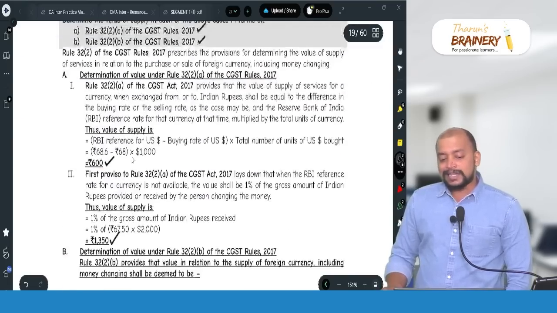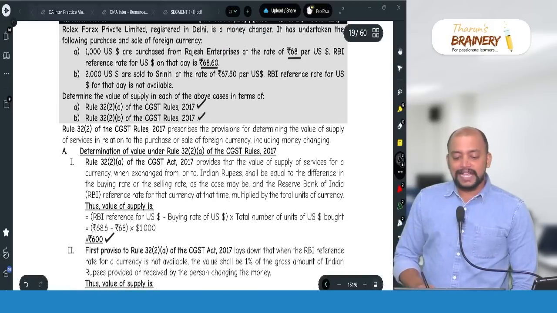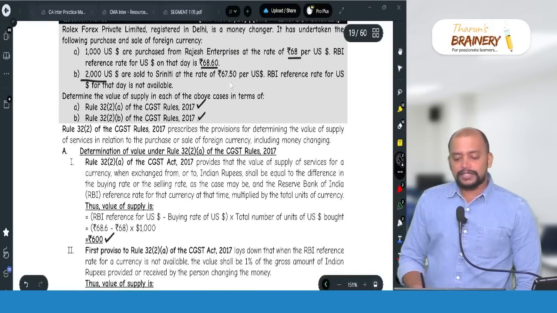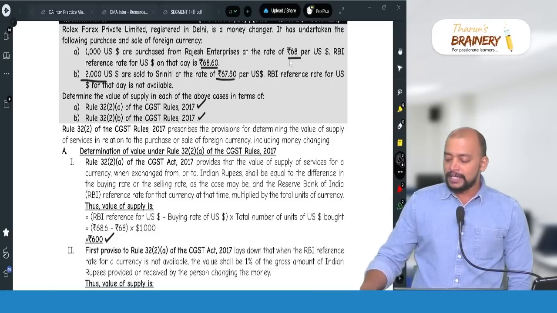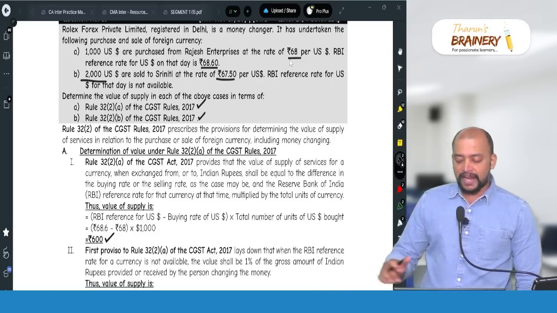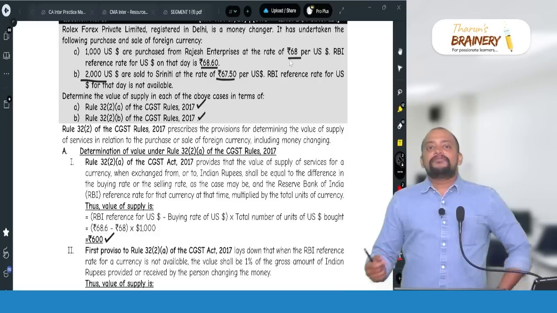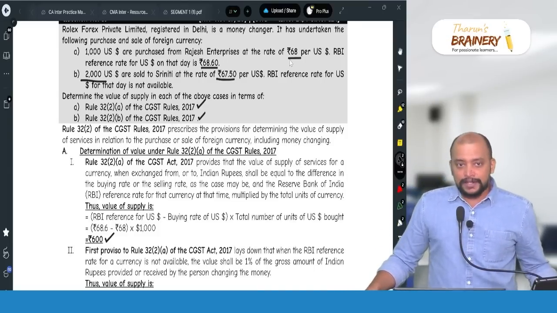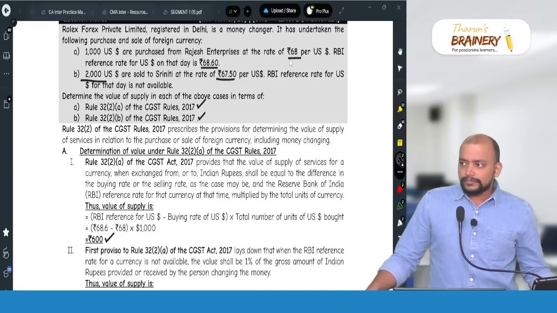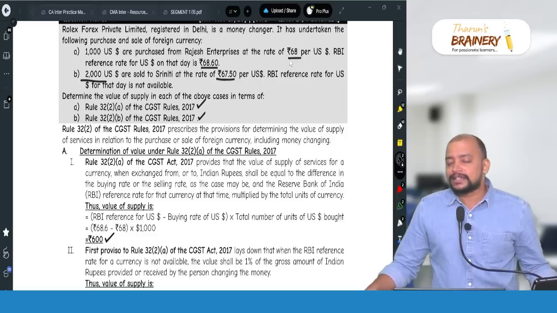Whereas in case of second one, $2,000 and 67.5 per dollar. Gross amount in Indian rupees, 2000 into 67.5, 1,35,000. For first 1 lakh, it is 1000 rupees. For remaining 35,000, it will be 0.5%.